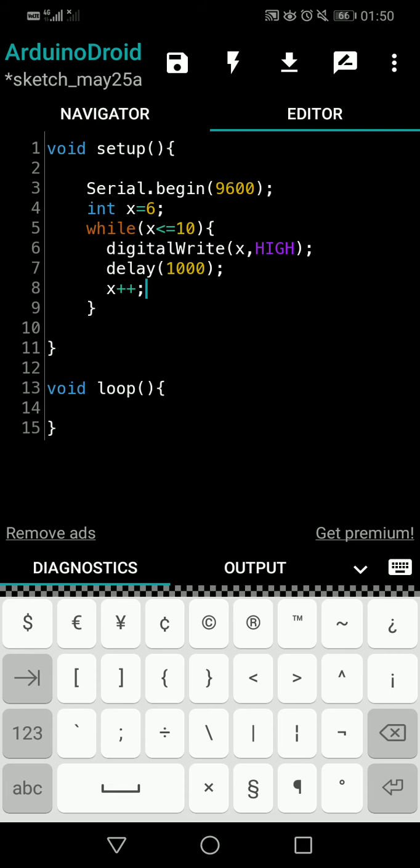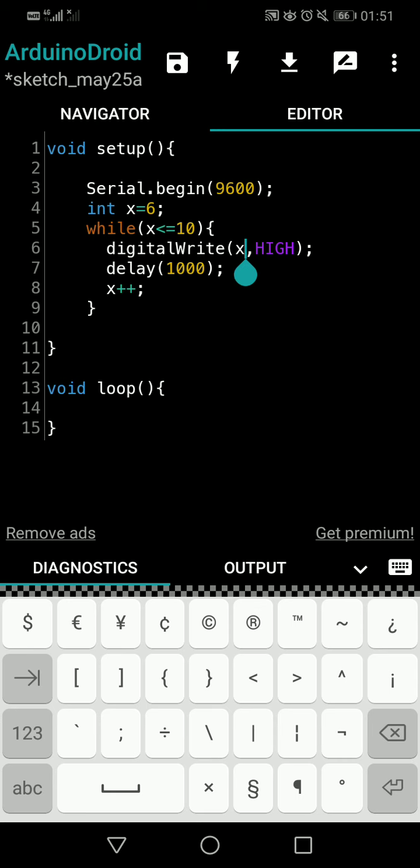So x is increased by 1, the current x is 7. So now again we get into the while loop, and we again run that line. That means digital write x high, where x means 7 now, right? So pin number 7 is high, so the next LED will now be on, after 1 second. So again you wait another second, and we increase x by 1. So the new x is 8. Then we come here and check whether it is still true or not. It is true. Now the x value is 8, so pin number 8 is high. 1 second delay. x becomes 9. Again we come and switch on 9 as high.